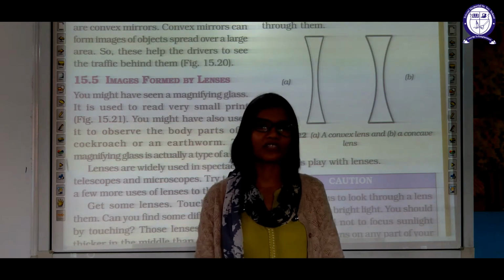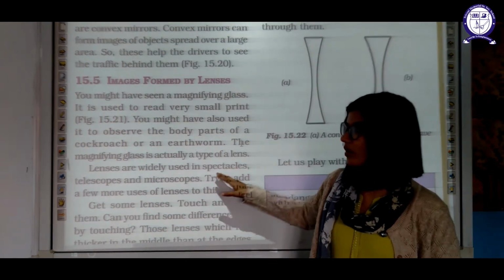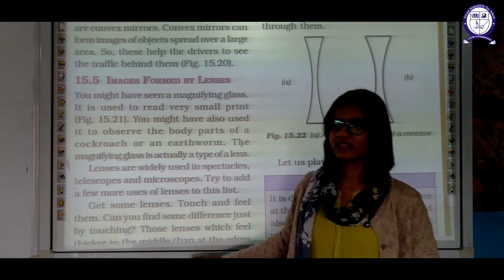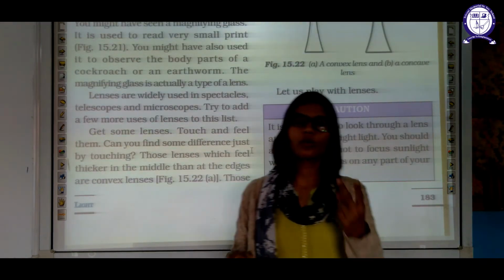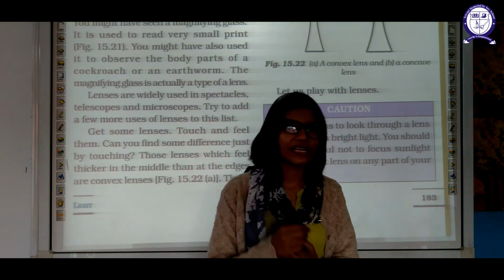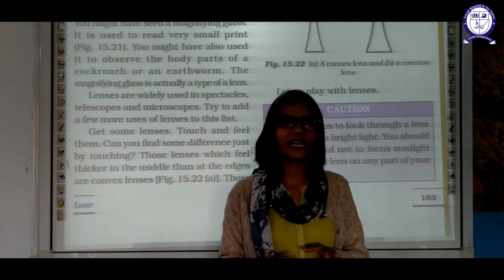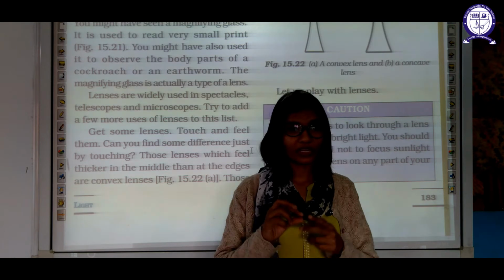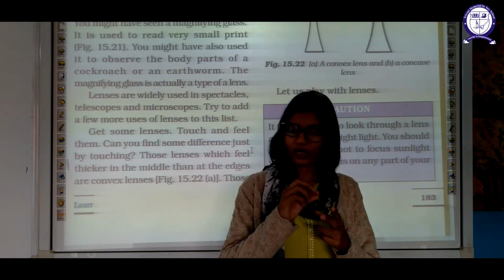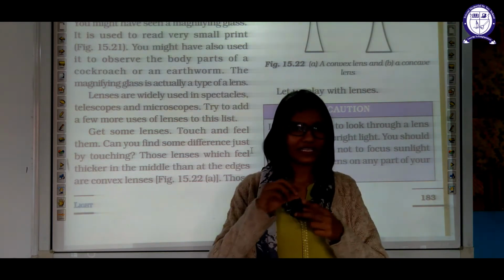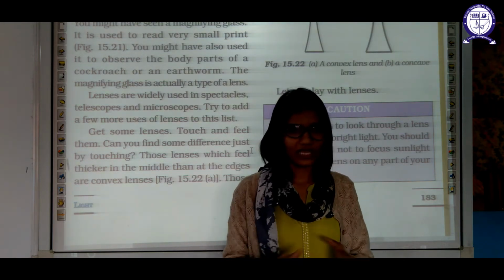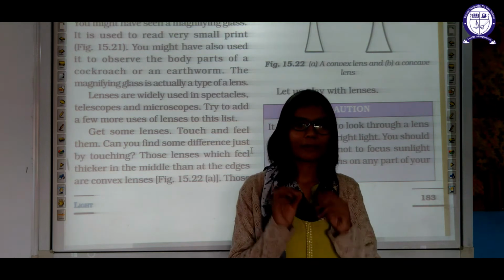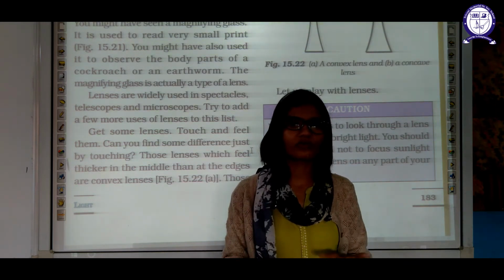Now the next part of this chapter is lenses. We are going to study lenses in this part. Again, we are going to study two main types of lenses: concave lens and convex lens. Don't get confused between concave mirror, concave lens, convex mirror and convex lens. These are entirely different things. You have to make a picture in your mind so that everything will be clear to you.